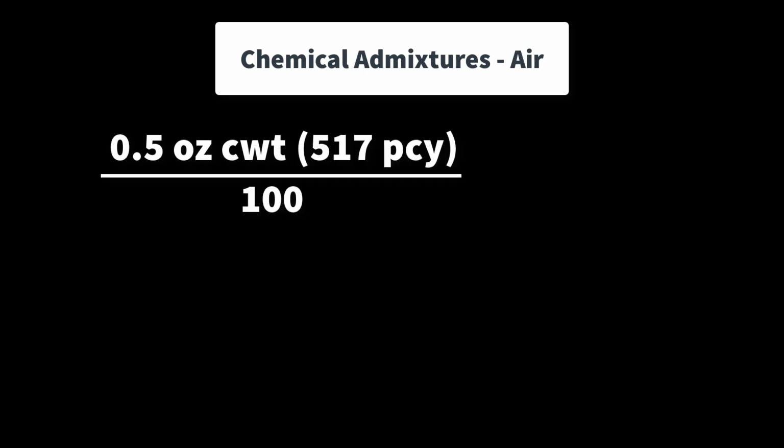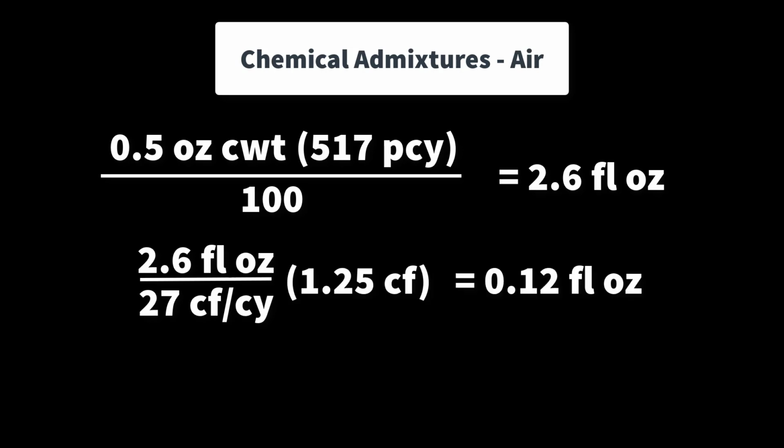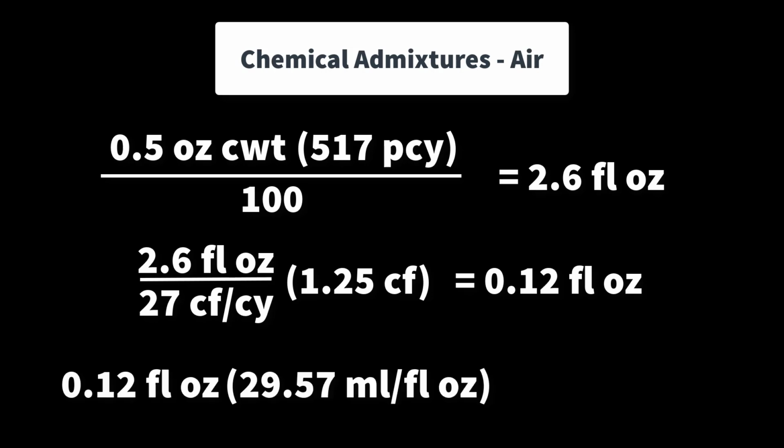We do the same thing for our air. Our Crezo Air 260 at half a fluid ounce per hundredweight, or our GCP product, I believe it's called the AT60. If I'm wrong, I apologize. At a half ounce per hundredweight, we'll multiply that by 5.17, which gives us 2.6 fluid ounces per cubic yard, divided by 27 to give us per 1 cubic foot. Multiply that by 1.25 cubic feet, which is our batch size, and of course converting it to milliliters, which is multiplying it by 29.57, and now we've got 3.5 milliliters. Okay. Whew. That was a lot.